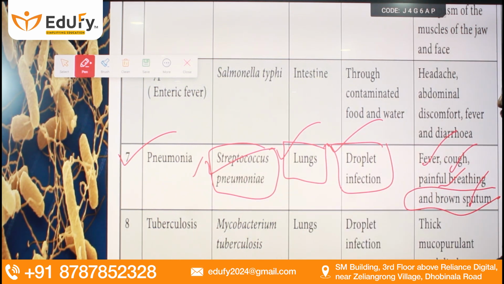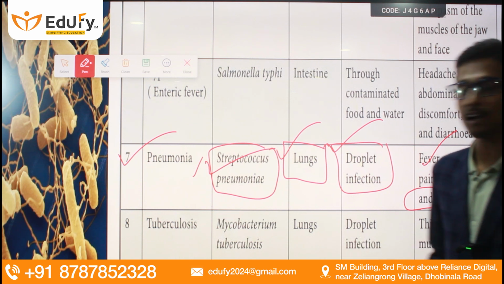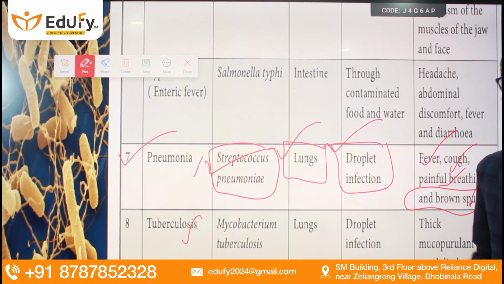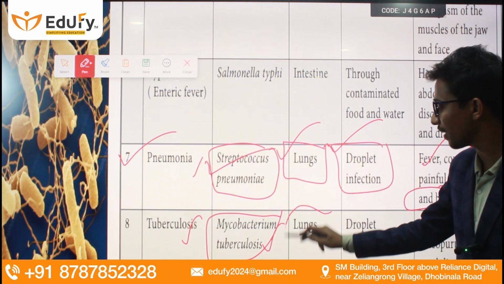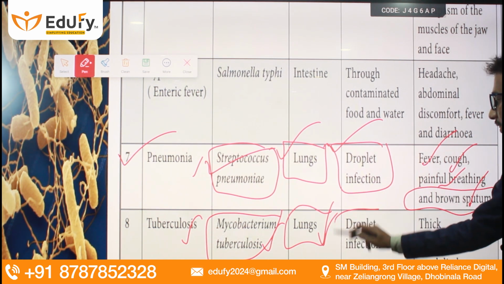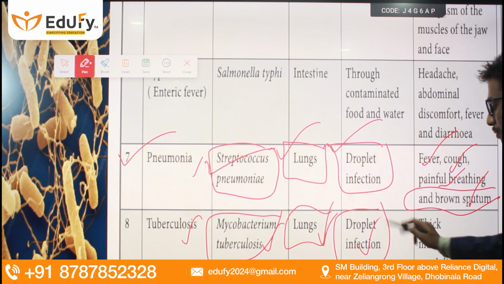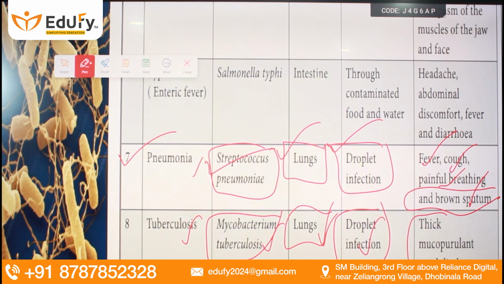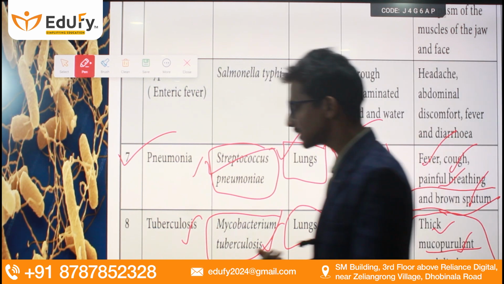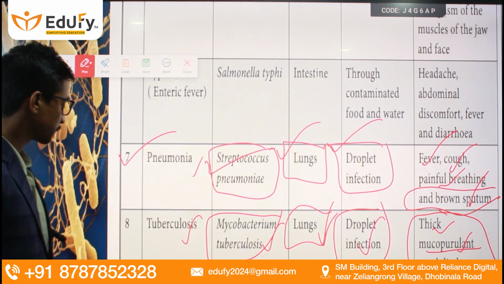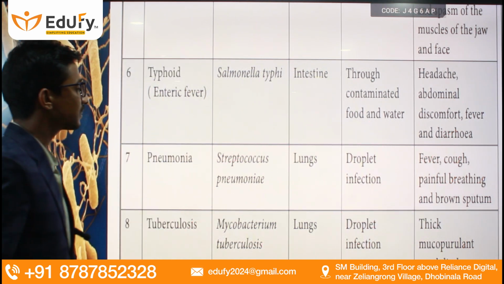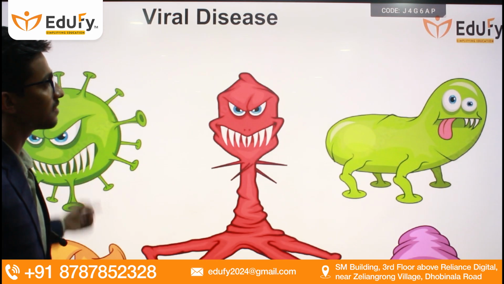There's one more important disease that bacteria cause. It is tuberculosis, caused by the bacteria Mycobacterium tuberculosis. Again, the site of infection is the lungs, and it is also transmitted through droplet infection, and the symptoms are thick mucopurulent nasal discharge, which means the nasal discharge is very thick, and there is difficulty in breathing too. So, moving to the next slide, friends, we have the viral diseases.